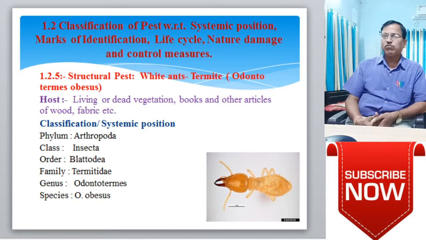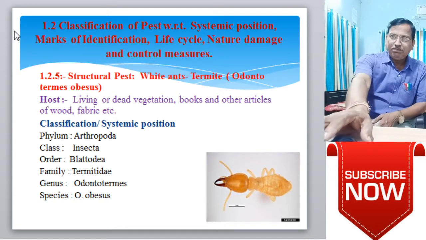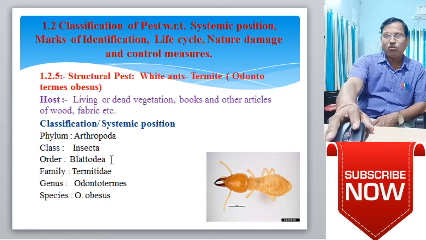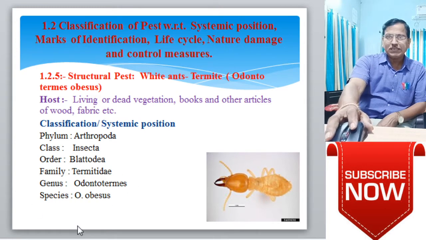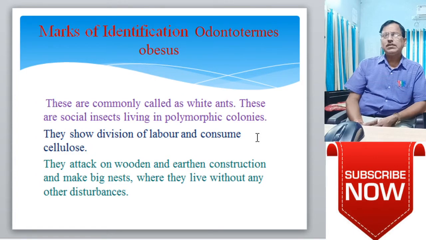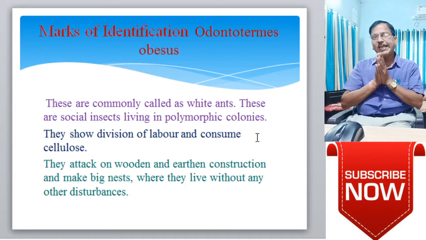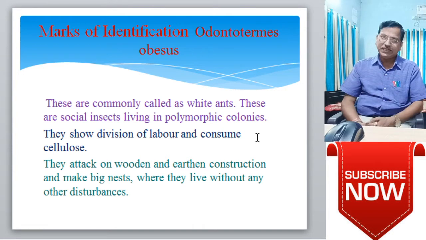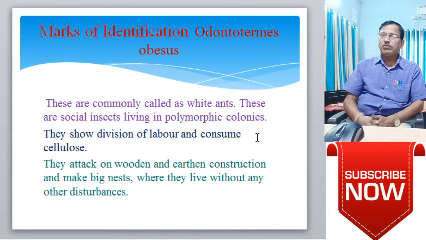From the classification or systematic position point of view, these pests are phylum Arthropoda, class Insecta, order Blattodea, family Termitidae, genus Odontotermes, and species Odontotermes obesus. This is the classification of this pest. The next point is the mark of identification of Odontotermes obesus. ह्या पेस्टला किंवा स्ट्रक्चरल पेस्टला कसं ओळखायचं, त्याची आयडेंटिटी काय आहे ते ह्या टॉपिकमध्ये आपल्याला एक्सप्लेन करायचं आहे. त्याच्यामध्ये आपण विचार केला, these are commonly called as white ants.